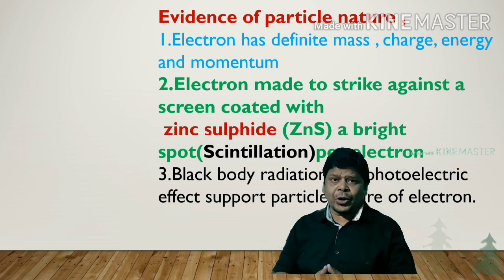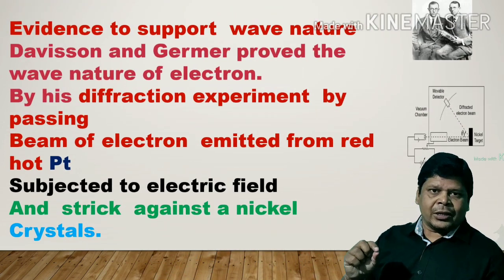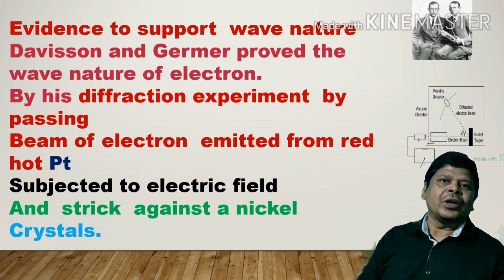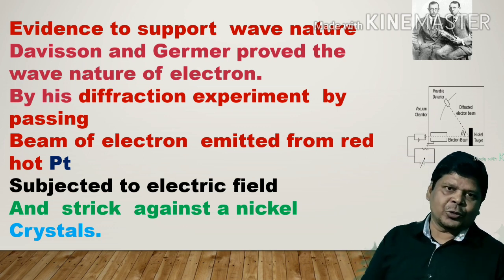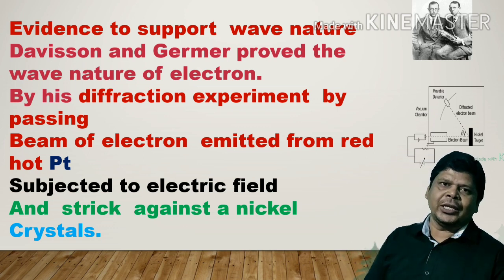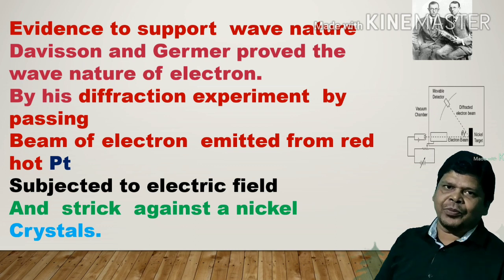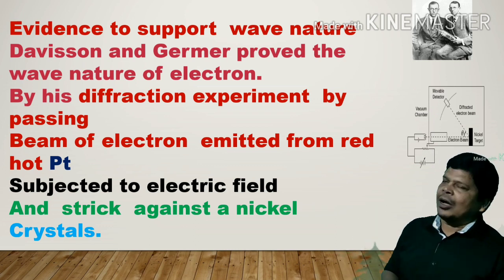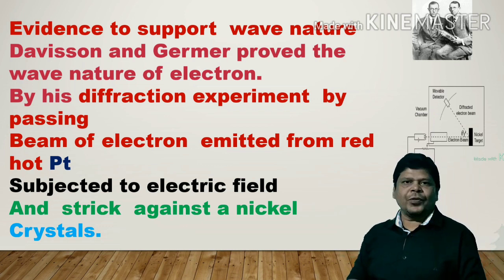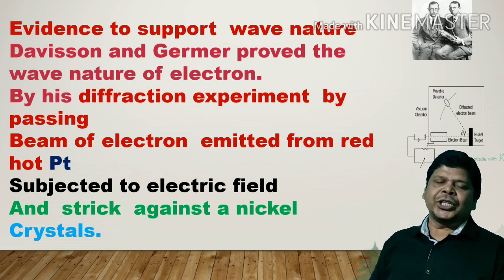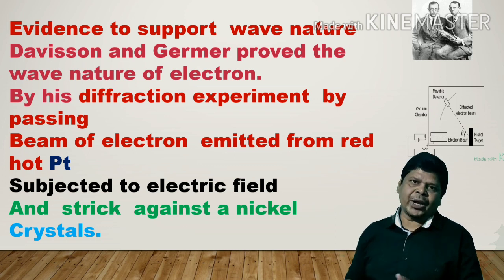Further, two important concepts, black body radiation and photoelectric effect, also explain the particle nature of electrons. Davisson and Germer also did an experiment to support wave nature of electrons in their diffraction experiment, in which electrons emitted from red hot platinum strike on nickel crystal, and a concentric circle of diffraction is shown. This shows the wave nature of electrons. In this way, the two characteristics, particle nature and wave nature, are proved by different parameters.